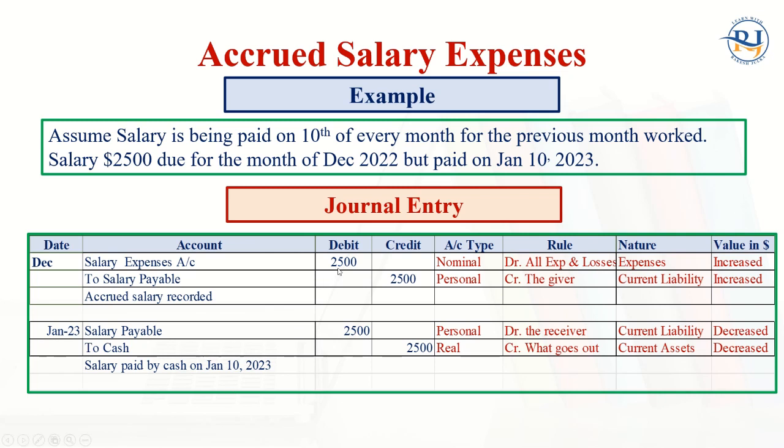Expenses account debit $2,500 to salary payable $2,500. So due but not paid means that is a liability. But expenses of this year should be recorded this year. So this is expenses, nominal, all expenses and losses are debit. Next year, when salary is paid by cash, salary payable account debit to cash. In this case, that liability we are going to debit, it means liability is going to decrease, and cash is real. The cash has also gone from the business.